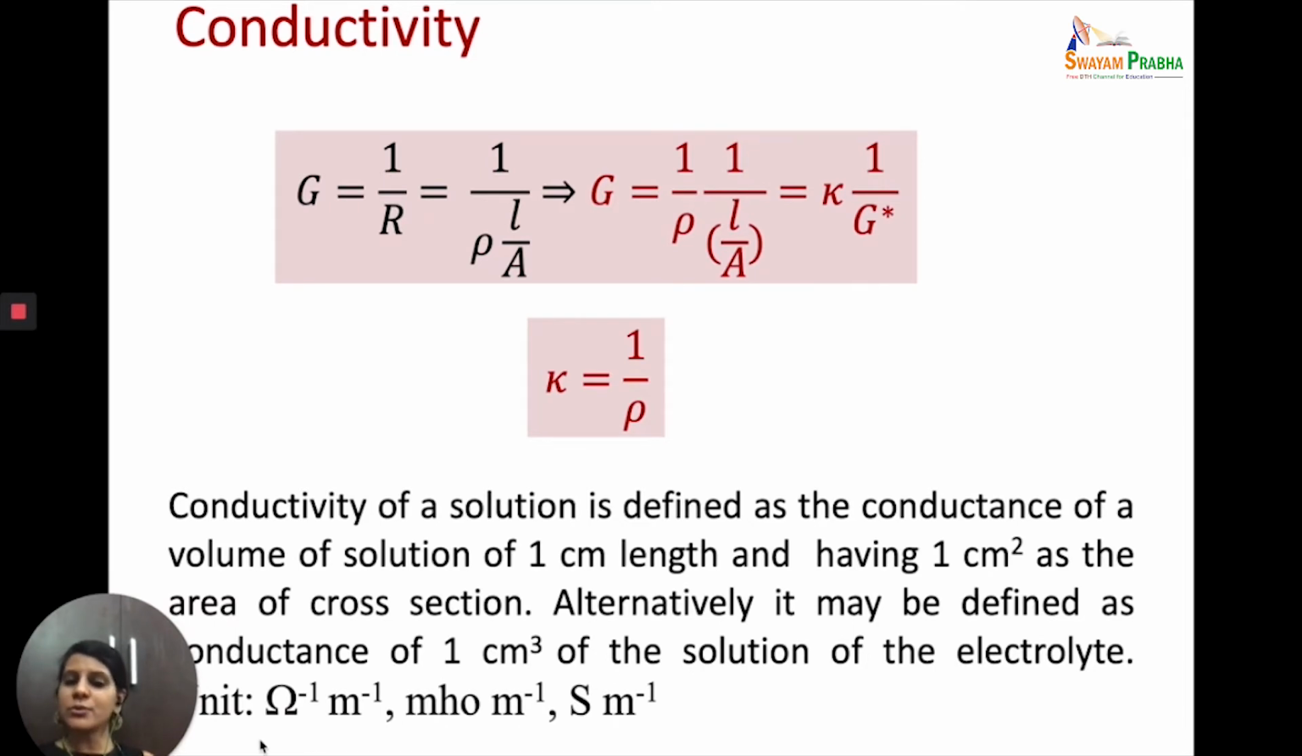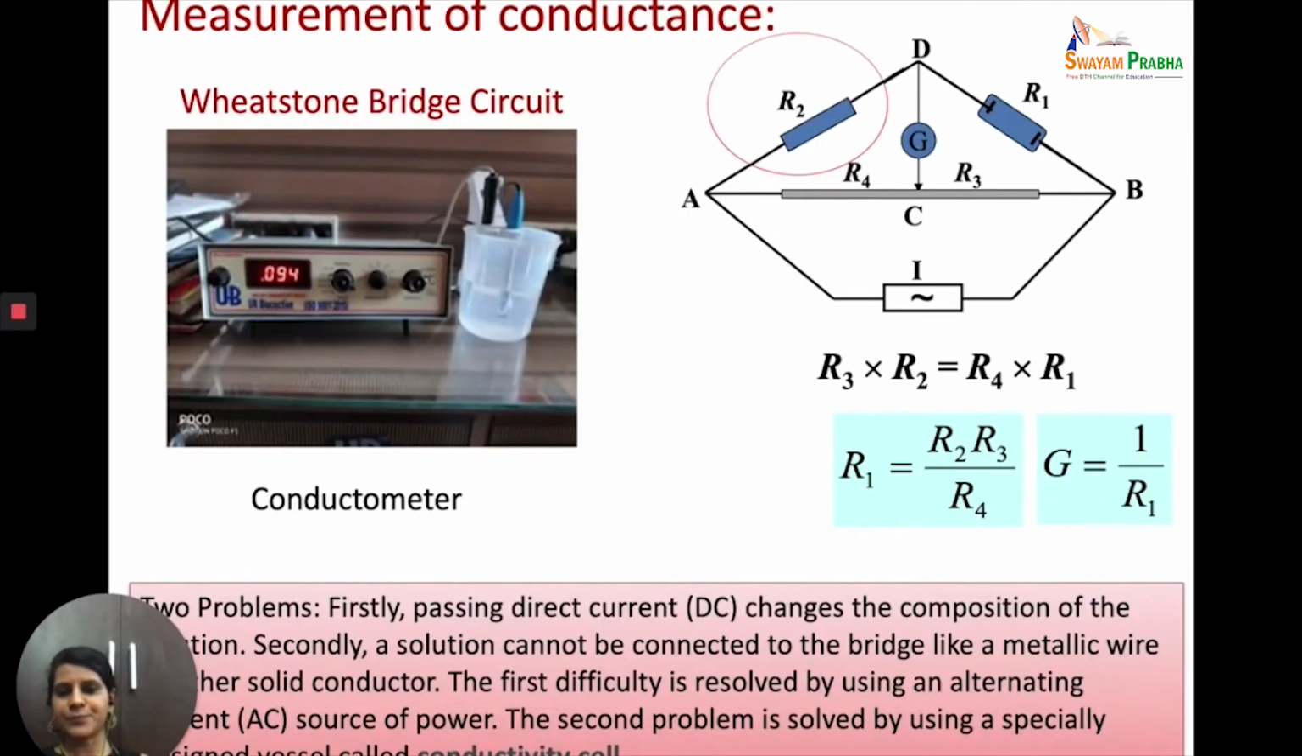Now, what was the unit of resistivity? Ohm meter. So what would be the units of kappa? Ohm inverse meter inverse. Because ohm inverse can also be written as mho, so mho meter inverse, or Siemens meter inverse. So conductivity has the units of ohm inverse meter inverse, mho meter inverse, Siemens meter inverse, and it is actually the reciprocal of resistivity.